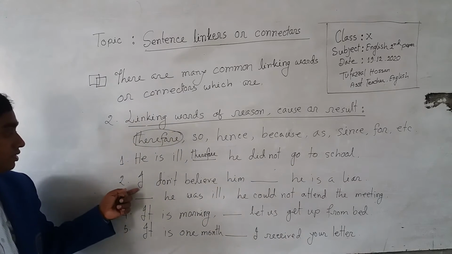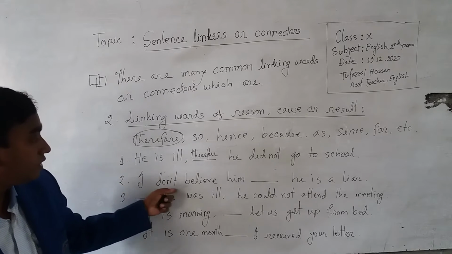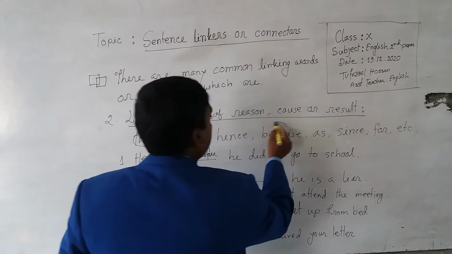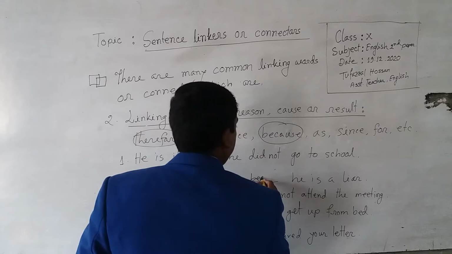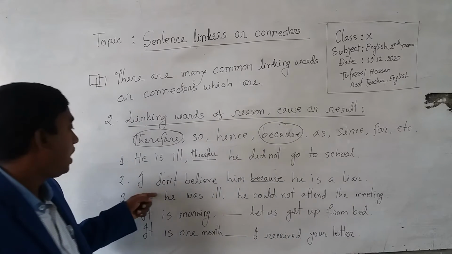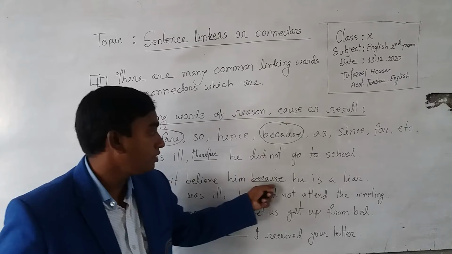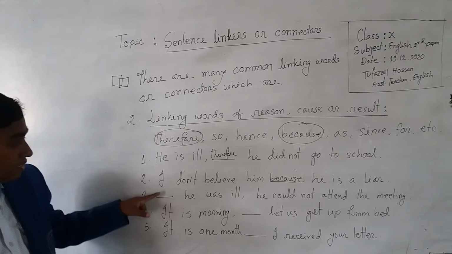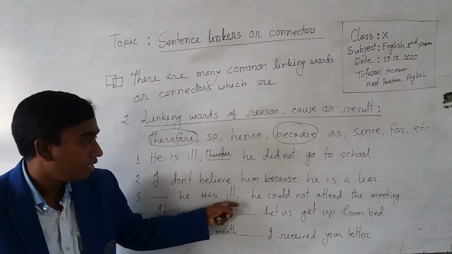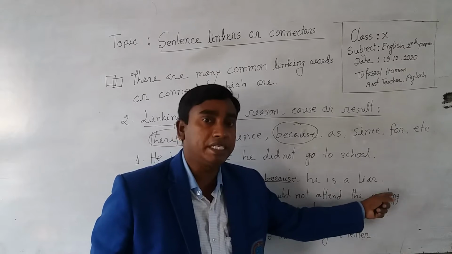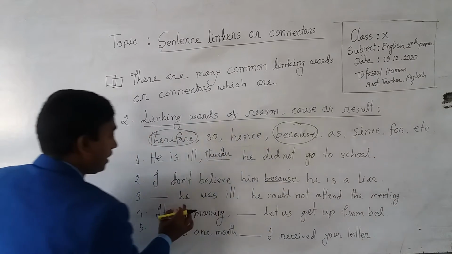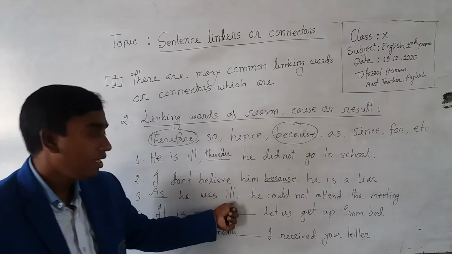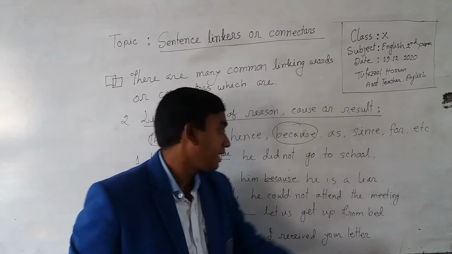Number 2, look at the board please. I don't believe him, dash, he is a liar. Now you select here because. I don't believe him because he is a liar. Now third sentence, look at this. He was ill. He could not attend the meeting. So he could not attend the meeting as he was ill. As he was ill, he could not attend the meeting.